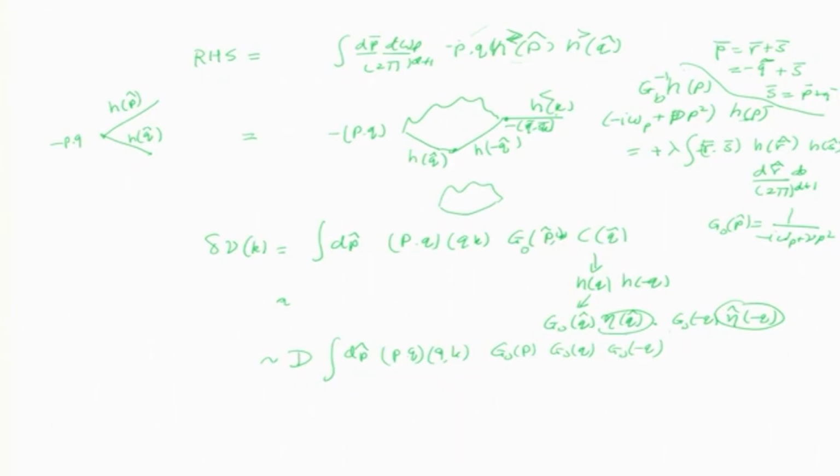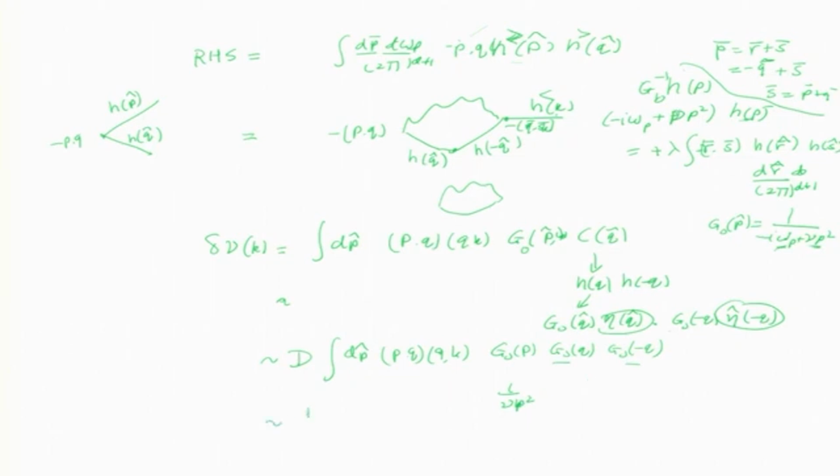Now we make the assumption that this G naught has low frequency. That means this omega will go away. That is the assumption made in this calculation. So it essentially gives nu k squared, nu p squared, right from here. So with the three G's, one will get 1 by nu, 1 by nu, 1 by nu.